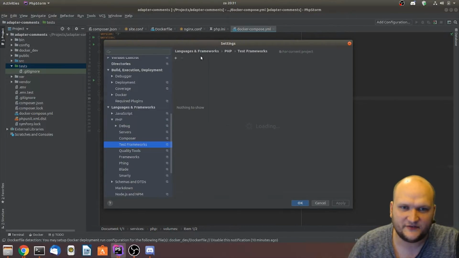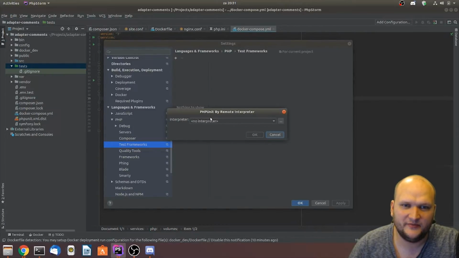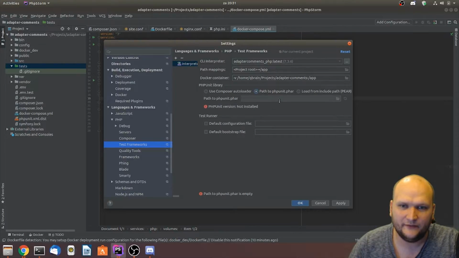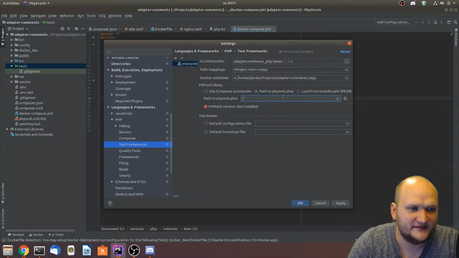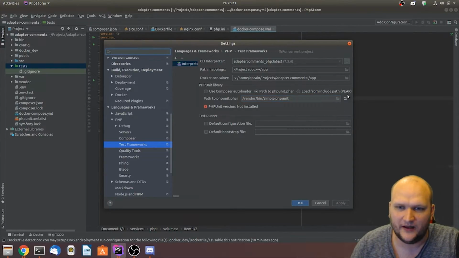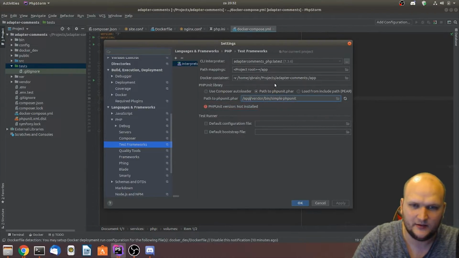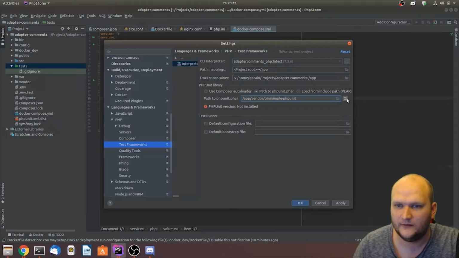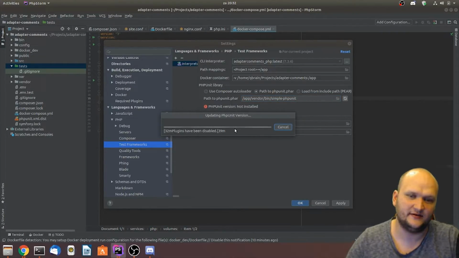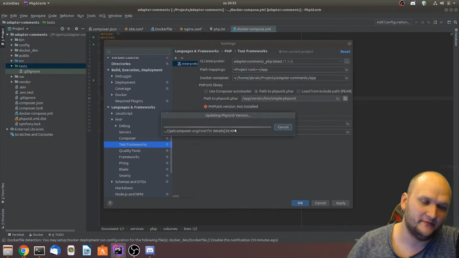And then we go to test frameworks. We create a new test framework, PHPUnit, by this interpreter that we just created. And we install PHPUnit with this. So we got vendor bin simple PHPUnit, apply. It should work with me. Oh no, it's not working because I've got /app. There we go. As you can see, right now it's getting Composer again and installing PHPUnit.